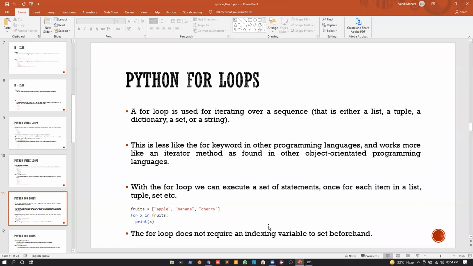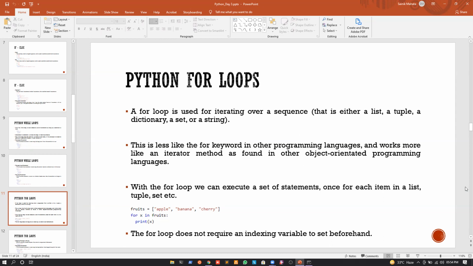Okay. Now, why do we use a for loop? We'll use a for loop for iterating over a sequence. What's a sequence? It can be a list, a tuple, a dictionary, a set, or a string, right? Now, again, we have seen how we can iterate over lists, strings, and dictionaries using a Python for loop. Now, this is less like the for keyword in other programming languages, and works more like an iterator method as found in other object-oriented programming languages.